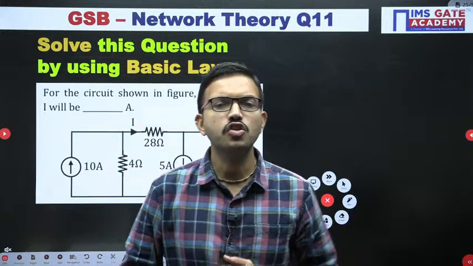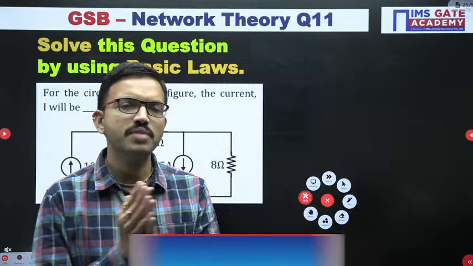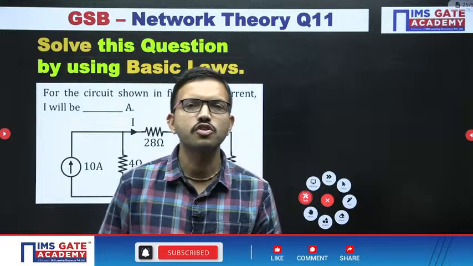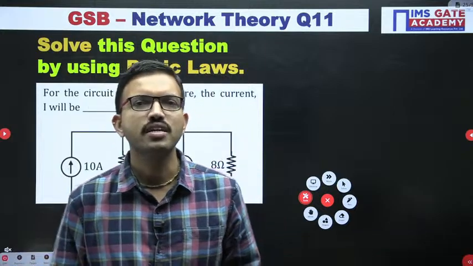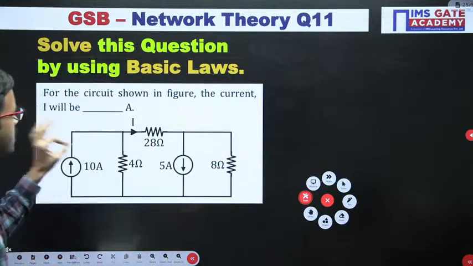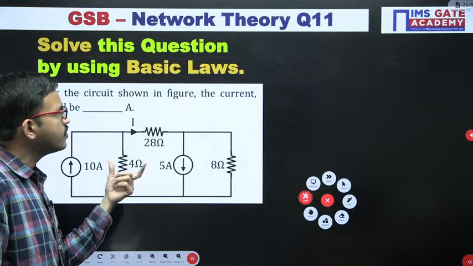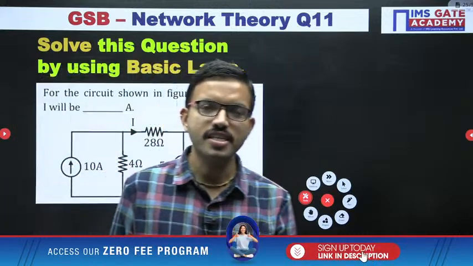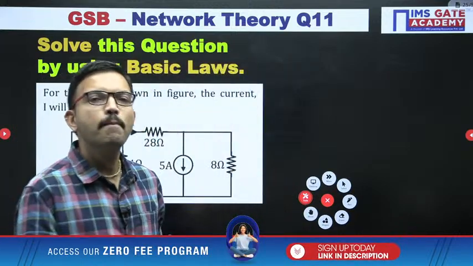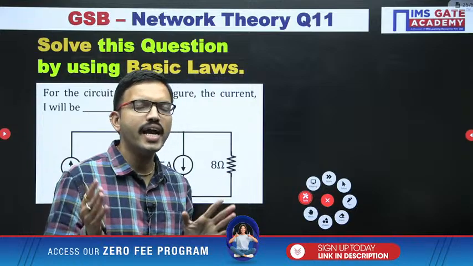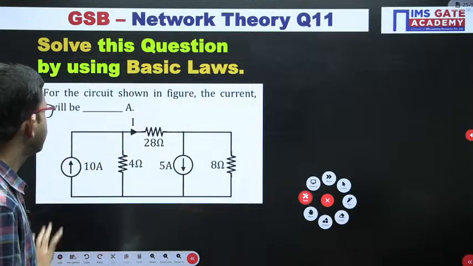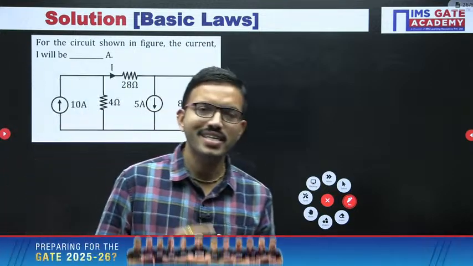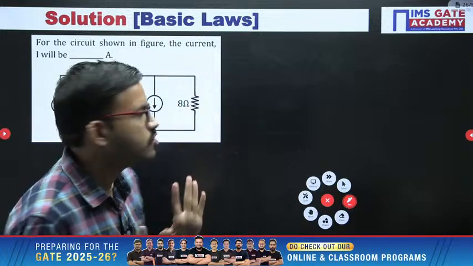If you are able to solve the network theory questions in the GATE exam in less time, definitely you can save time for solving the questions related to your core subjects. So first, as I mentioned earlier, I am going to solve this question by using basic laws. As of now I am keeping the suspense about the total number of methods possible, but meanwhile, if you get any idea, you can mention it in the chat. Basic laws are nothing but KCL, KVL and Ohm's law.